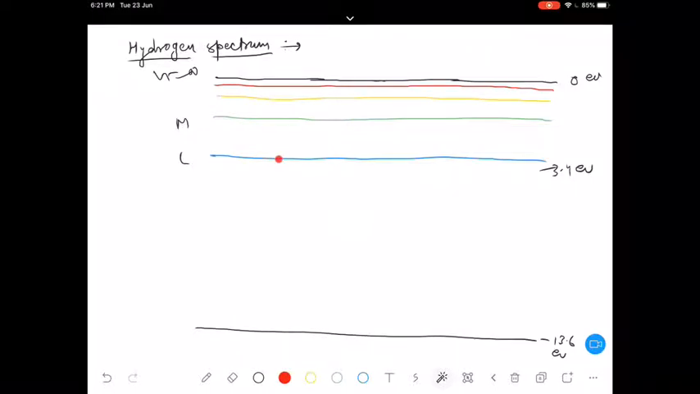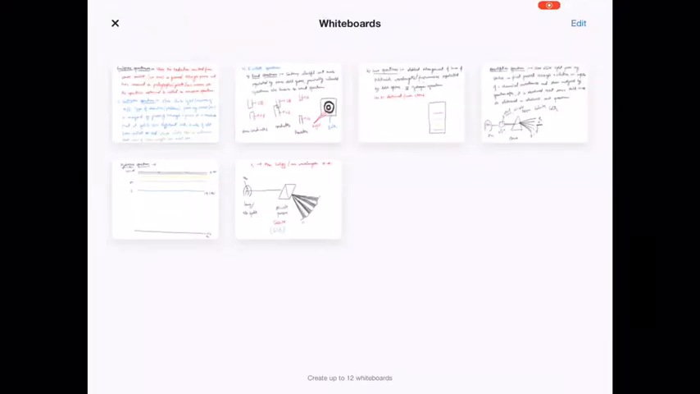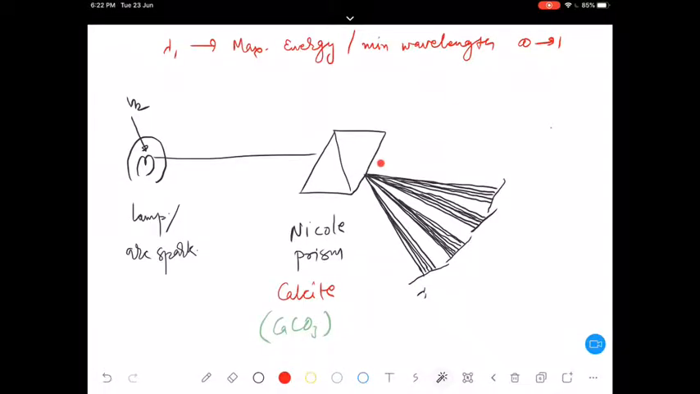Should I get it for infinity to 2? No. Why? Because the energy difference between 2 to 1, that is 10.2 electron volt, is even greater than the energy difference between infinity to 2, which is only 3.4 electron volt. Isn't that right? So there is this series